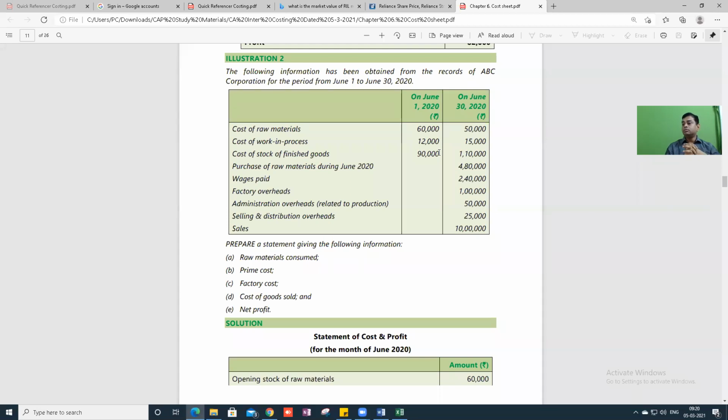Raw material consumed. Sarath is saying 5,10,000. Kesina Pragna is saying 4,90,000. Then one more student, 4,67,000. No, how? I just consider only opening stock of raw material, add purchases minus closing stock of raw material.